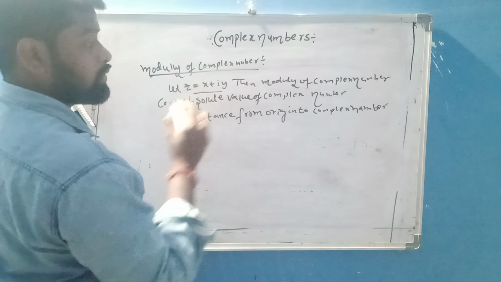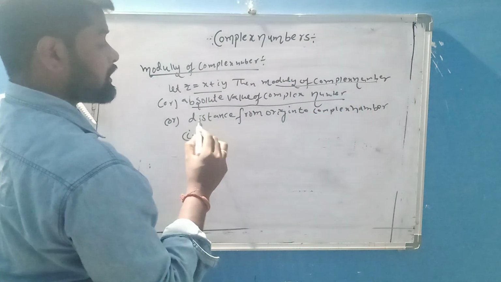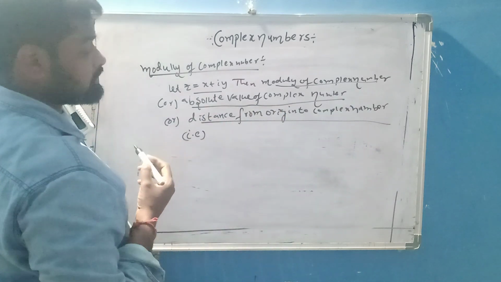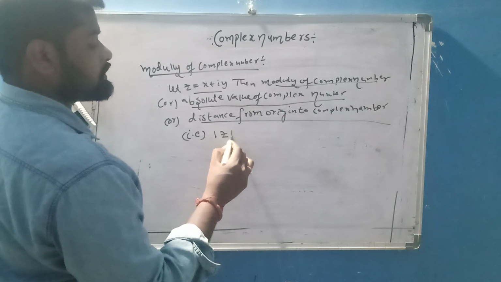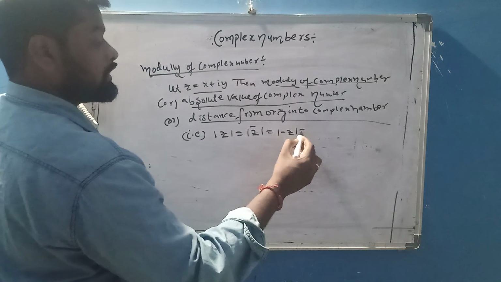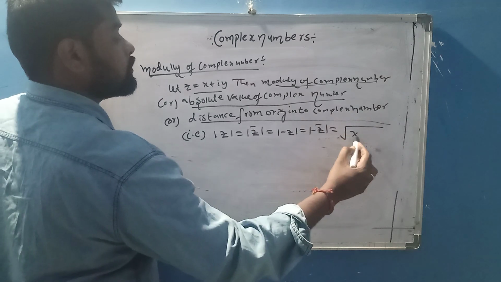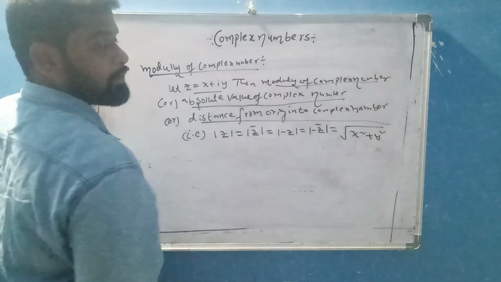Please see that. Z equals x plus iy, then the modulus of the complex number, or absolute value of the complex number, or distance from origin to the complex number, that is modulus of z equals modulus of z bar equals modulus of minus z equals modulus of minus z bar equals under root x square plus y square.